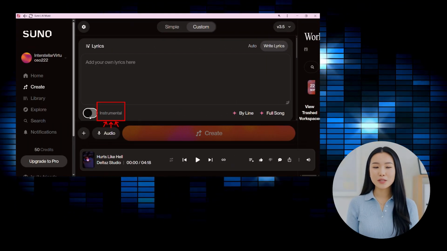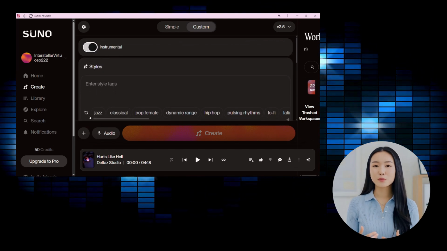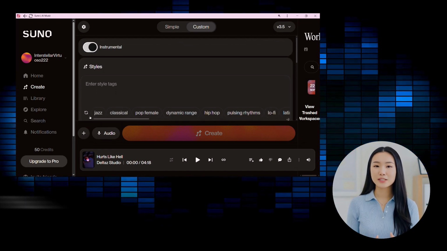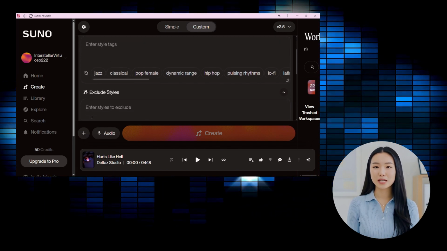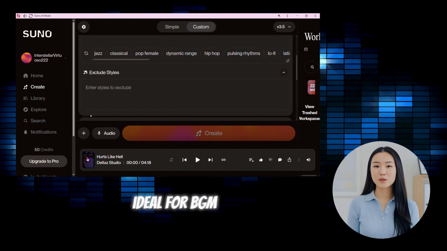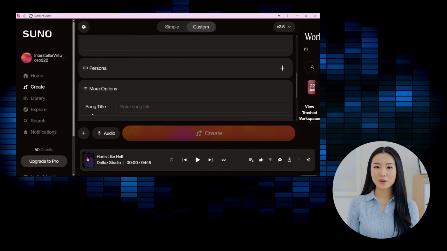The instrumental mode lets you create music without vocals. You simply enter a prompt, and SUNO generates a track with the right instruments and feel. This is great for background music, video scores, or if you plan to add your own vocals later.